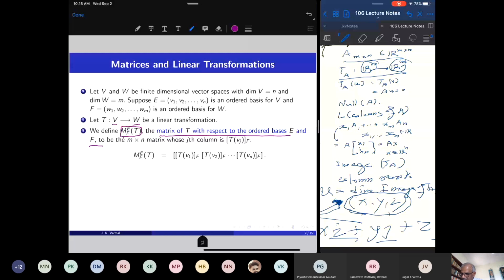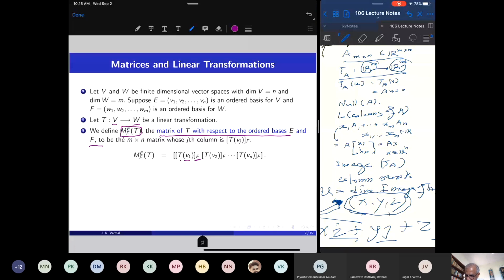And how is this matrix defined? It is defined just like the transition matrix. So we operate T on a basis vector in E. V1 is the first basis vector in the ordered basis E. Operate T on this and then take the coordinate vector of TV1 with respect to the ordered basis F of W. So V has a basis and W has a basis.